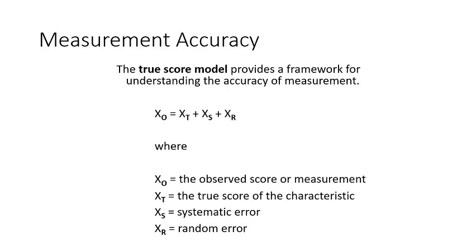Not a single thing can measure you exactly. There will always be a systematic error and random error. Without that, you cannot calculate the exact true score of anything.